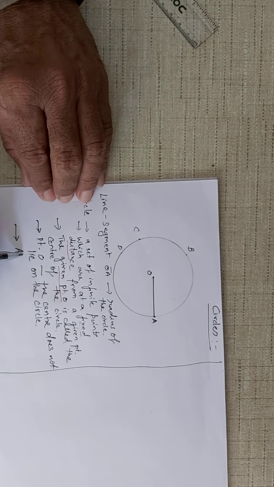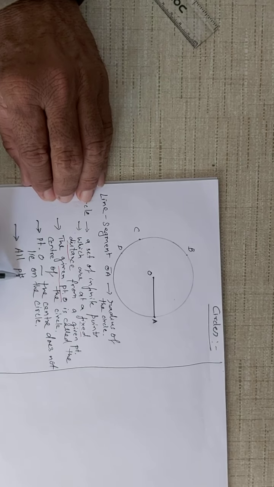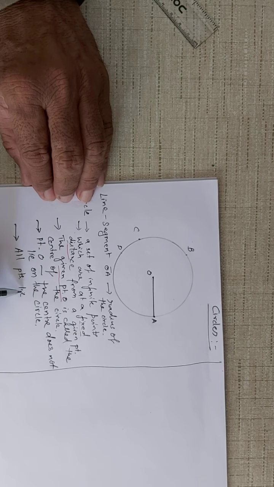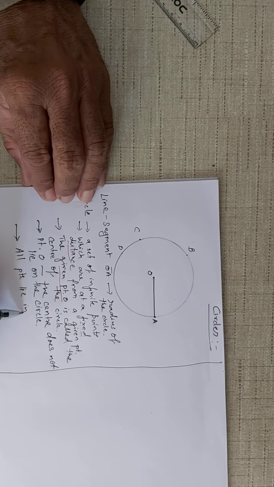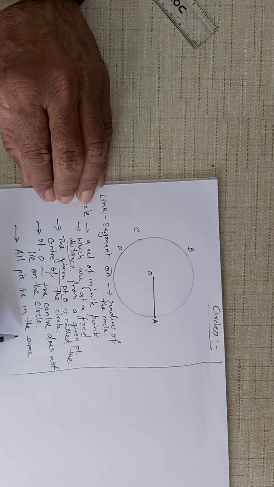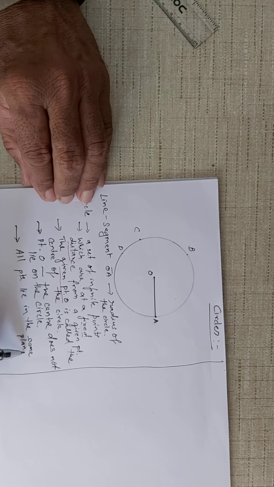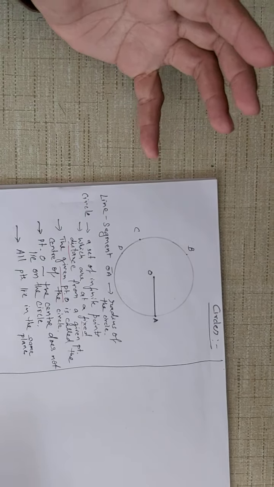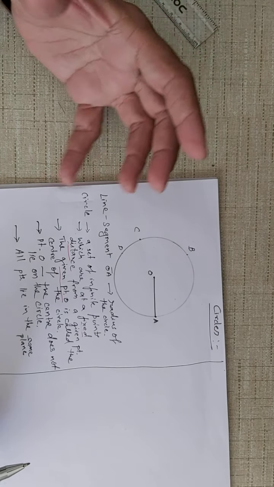So all points lie in the same plane. Now that's important to understand. So again, let us refine the definition of a circle.